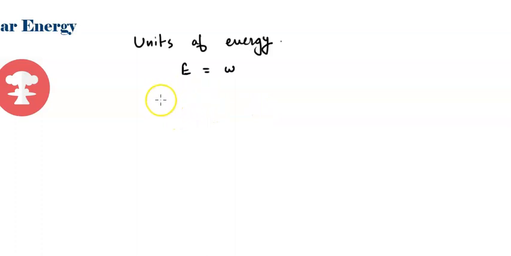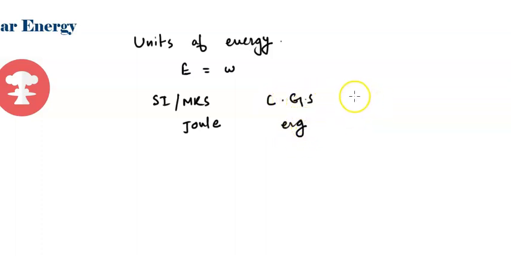The first unit, in the SI system or MKS system, is joule, and in the CGS system is erg. Another very important unit of energy is electron volt.